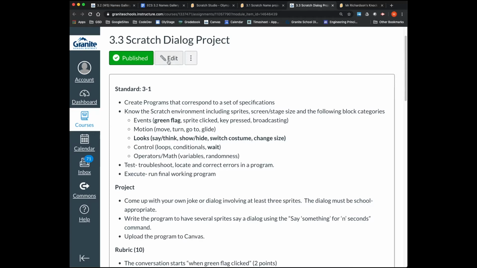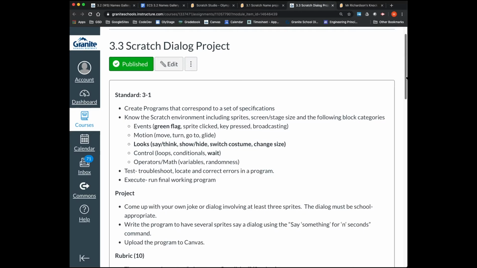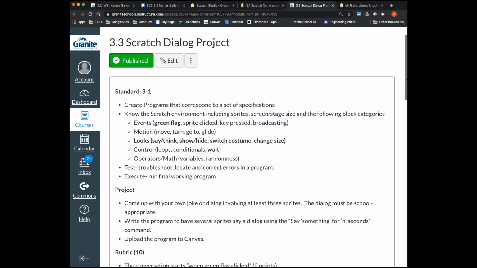Today we're going to talk about the Scratch Dialog Project, assignment 3.3. You'll notice that the assignments either are called a project or they have worksheet in their name. Usually there's a worksheet associated with each assignment. The worksheet is usually the plan for the project. So watch for 2 assignments each day and make sure that you do the plan before you do the project so that the plan is not just busy work.